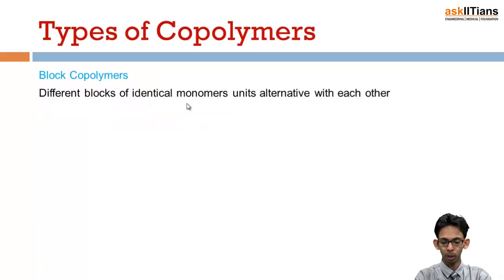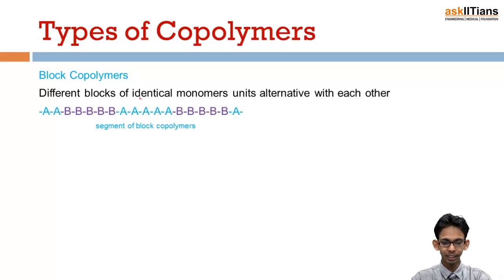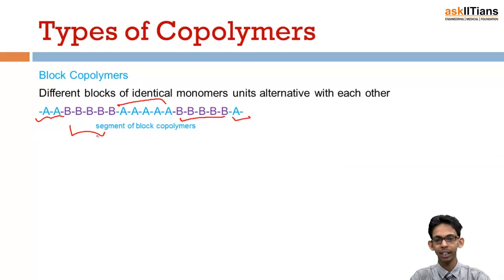Next is block copolymers. In this, different blocks of identical monomer units alternate with each other. You can see this is a segment of A, then this is a block of B, then this is A, then B. So they are in groups, in blocks, which alternate with one another. So different blocks of identical monomer units are present alternating with each other, and this type of copolymer is known as block copolymers.